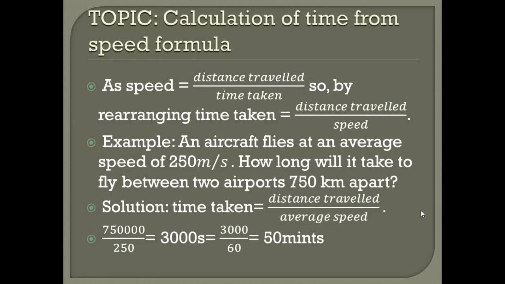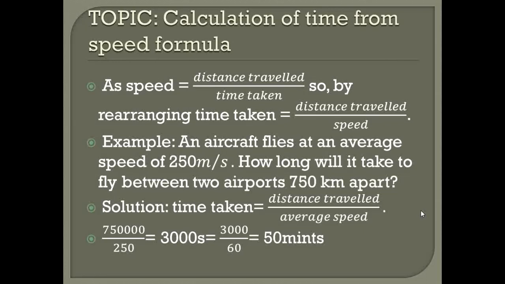The aeroplane is flying between two airports, and we have to find the time taken by the aeroplane, and the distance covered by that aeroplane from one airport to another airport is 750 kilometers apart. The two airports are 750 kilometers apart. The distance between the two airports is given.